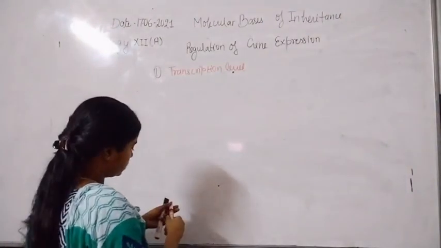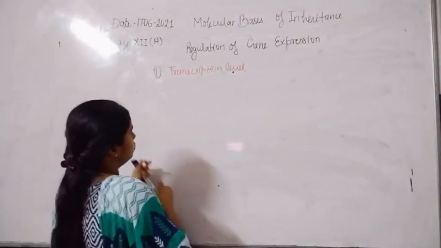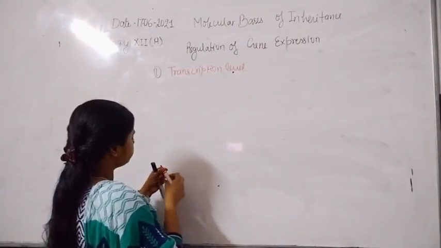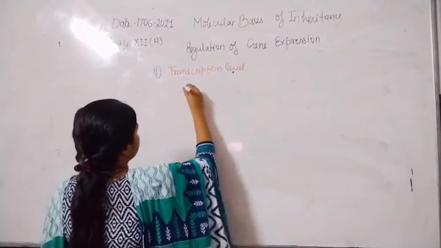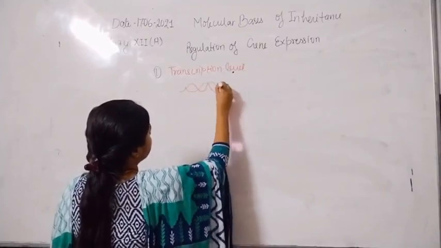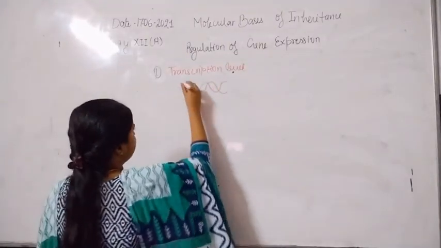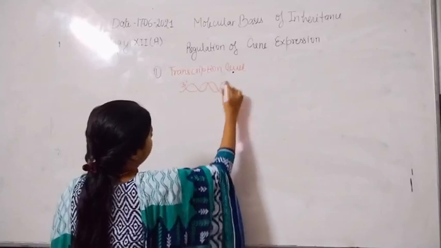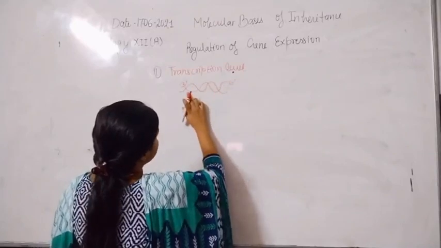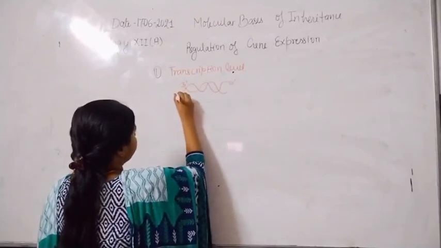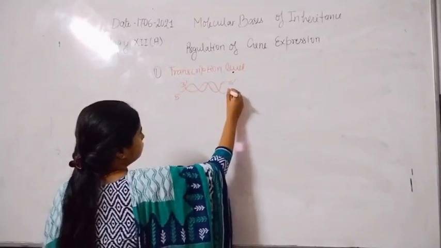In transcription, as we already know, here is the double helical structure of DNA. And this one is 3 prime and here is 5 prime, and this one is 5 prime and 3 prime.